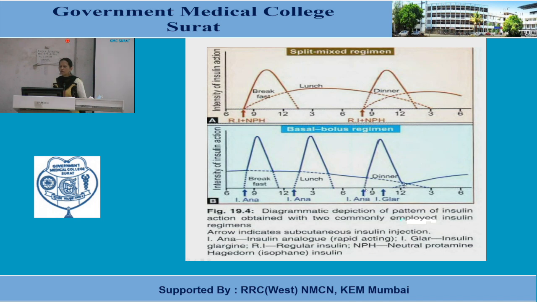It will take care of 24 hours. So it will take care of the basal level of glucose. So this is the basic difference between the split mix regimen and the basal bolus regimen. So directly from here also you can compare.